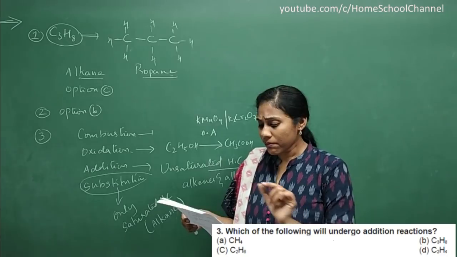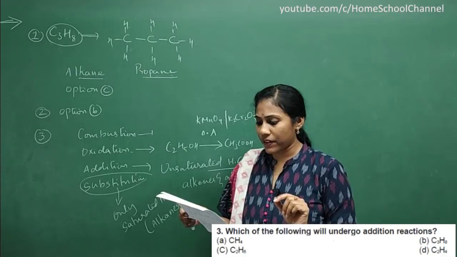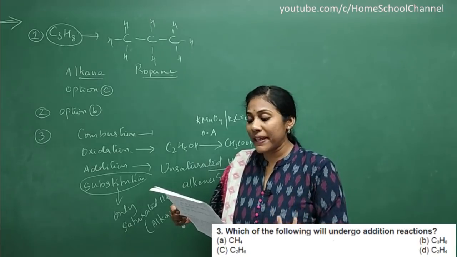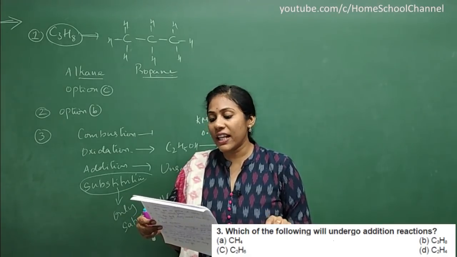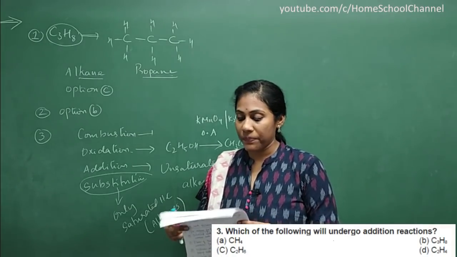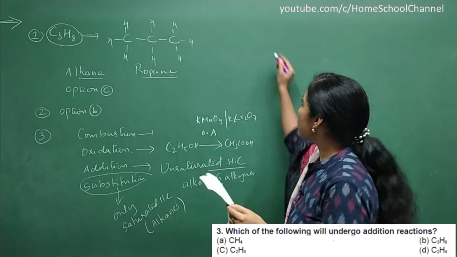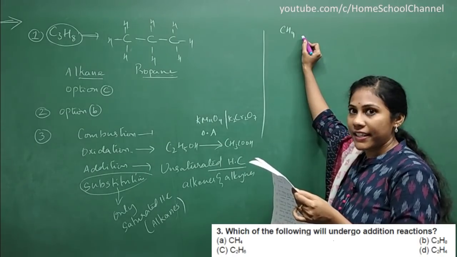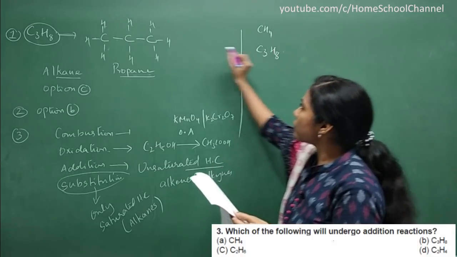So now they have given certain names or formulas. Yes, formulas are given, right? So which of them is unsaturated? That's what you have to find out. See, which of the following will undergo addition reaction? If it is unsaturated, it will undergo addition. So among the given options, which one is unsaturated? Let us work it out. First option, methane. Methane is saturated only, right? CH4 is saturated. And the second option you see, C3H8, the structure is here.